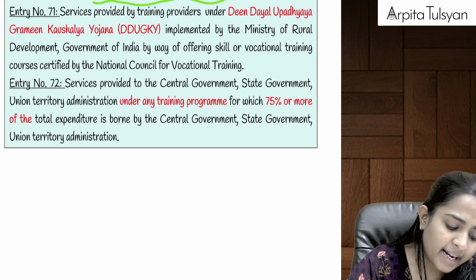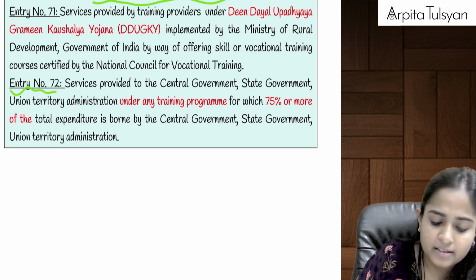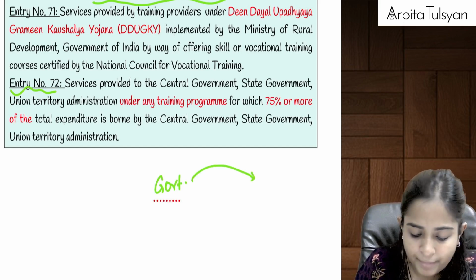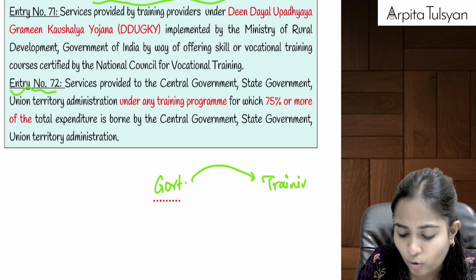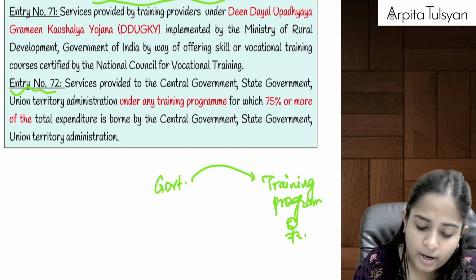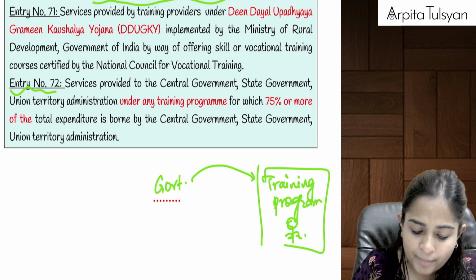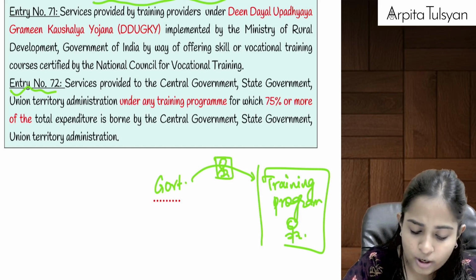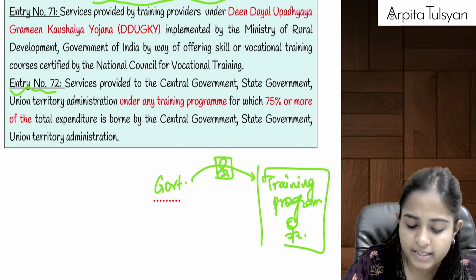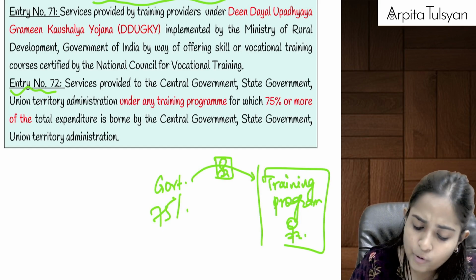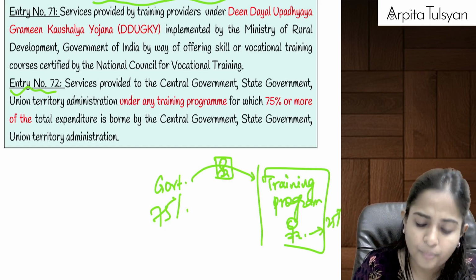And the last one, entry number 72, is any such services which is provided by government. Okay, services provided by government under some training program. Government wanted to give some training program to some persons. Okay, and for that, let's say the government has hired me. Government is telling me, Arpita, can you provide this training under government scheme? I said, okay, sir, for this the fees will be 10,000 rupees. Government said, don't worry, 75% expenditure I will bear, 25% expenditure we can charge from the other party.